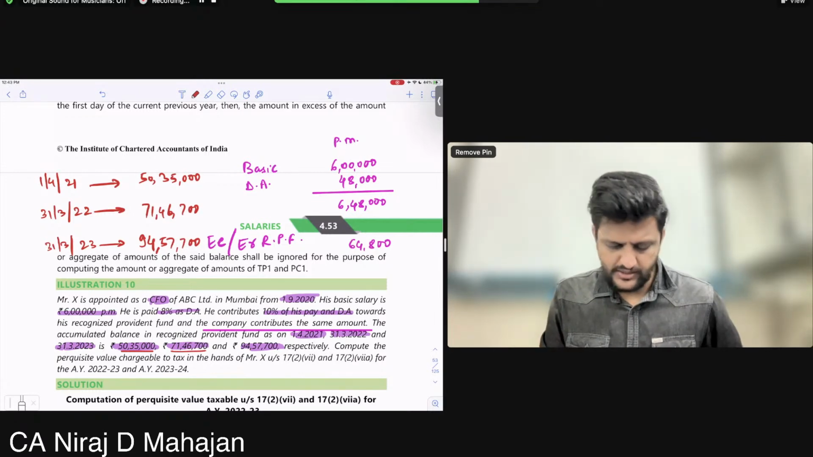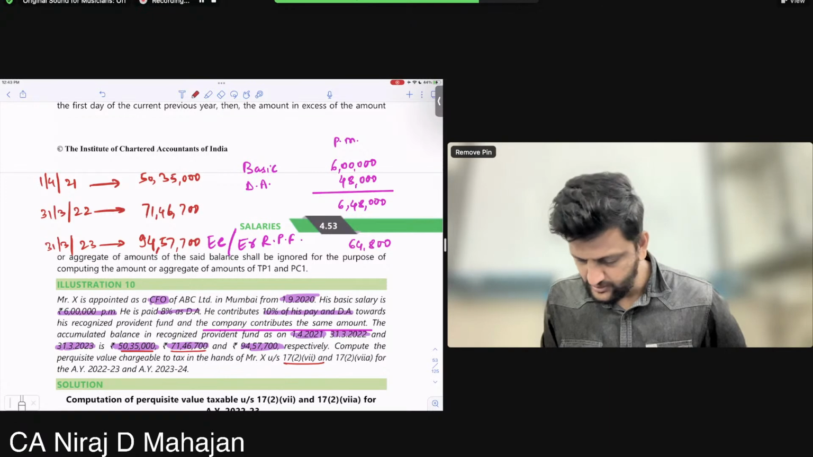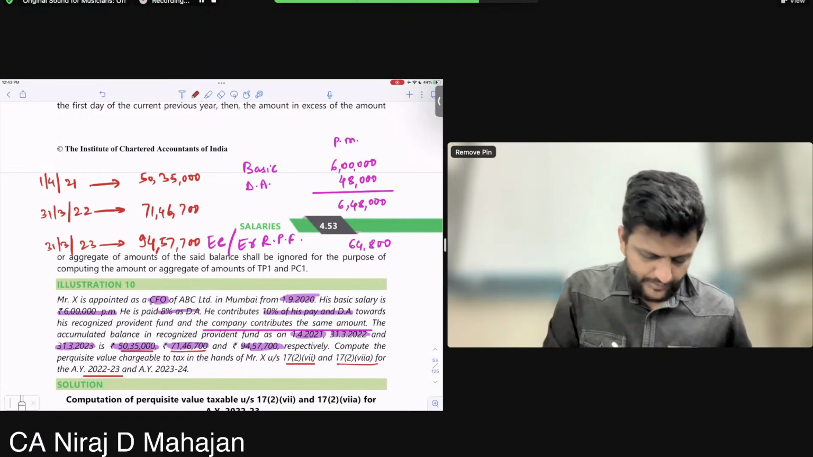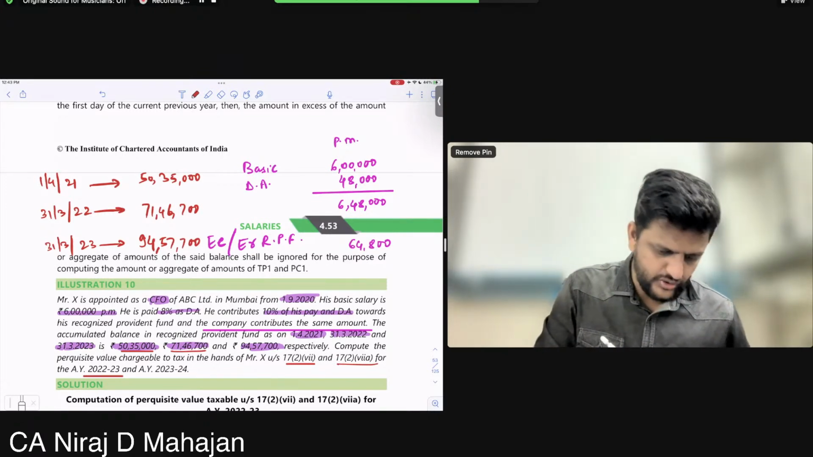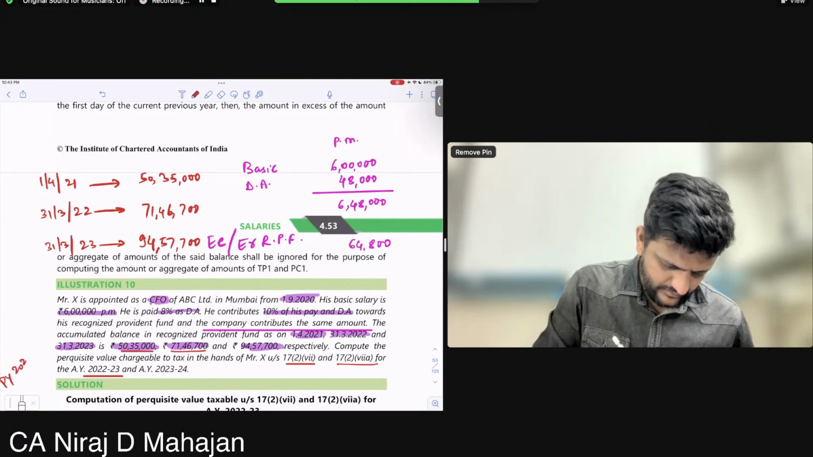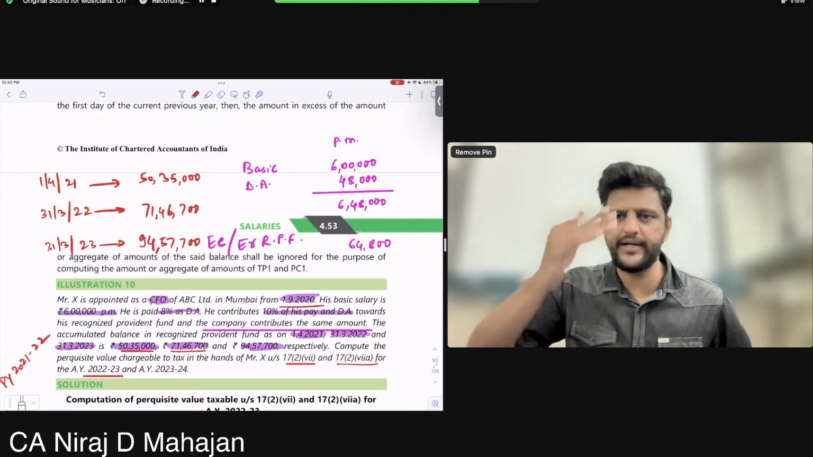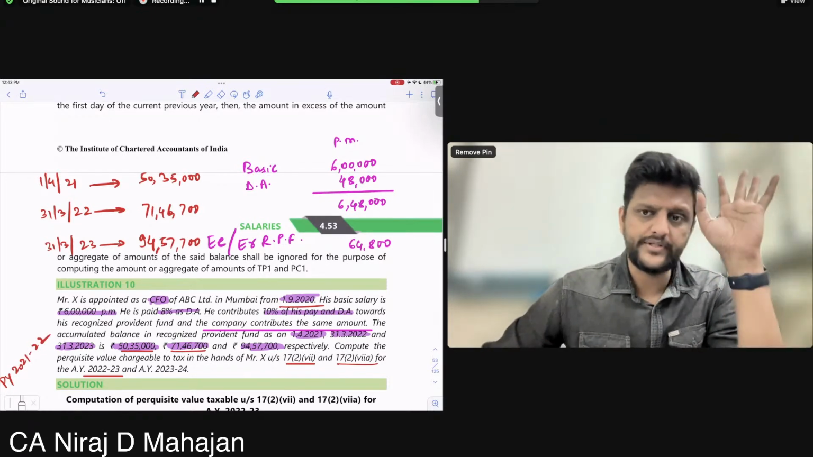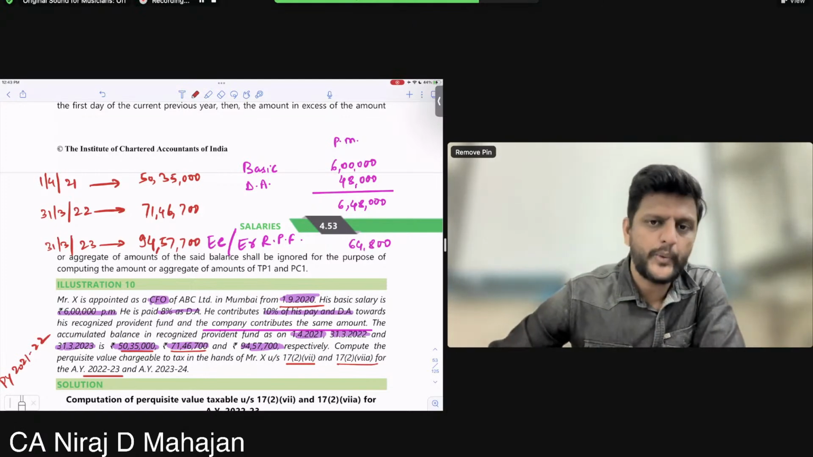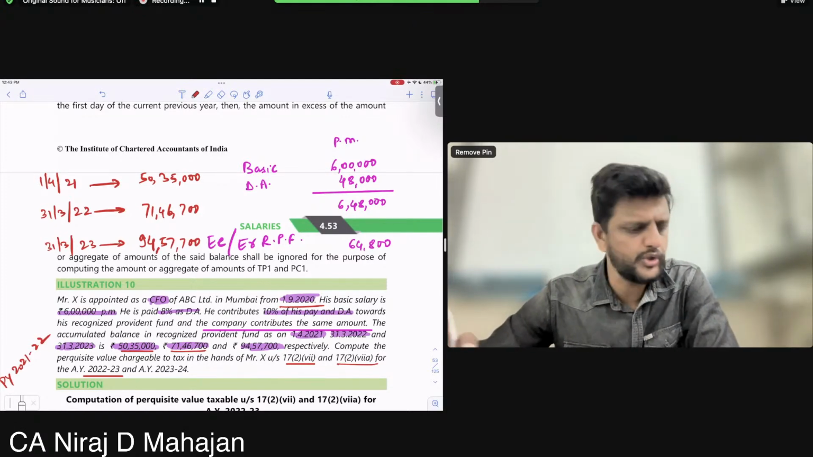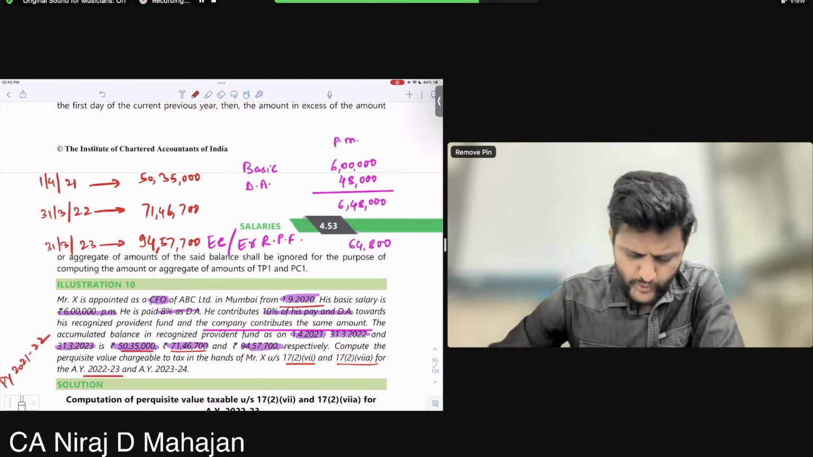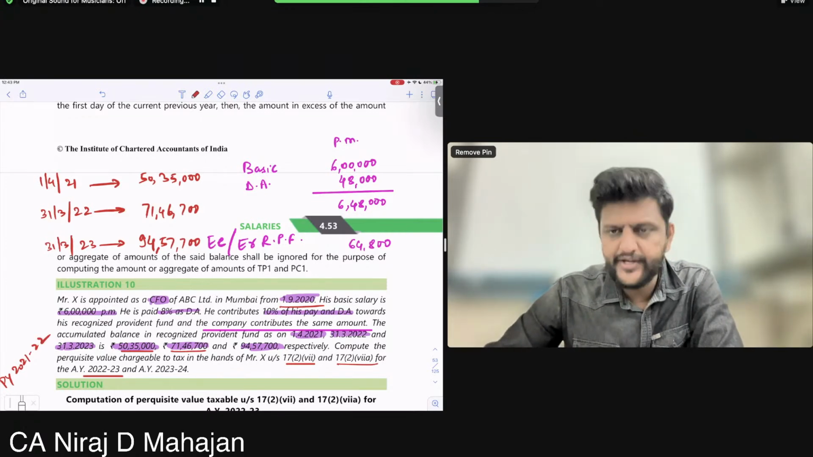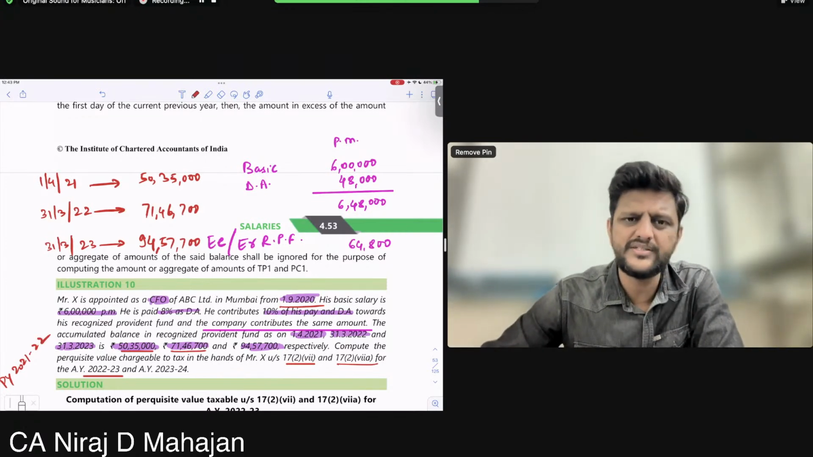Compute perquisite values chargeable to tax. Pay attention. Under 17(2)(7) and 7A for AY 22-23 as well as 23-24. So I'm writing PY 21-22. When did he join? 1/9/20. So for 2021 nothing you have to see. We'll be doing mainly 21-22. There is no change in salary given to us, so we'll assume the salary is going on the same.